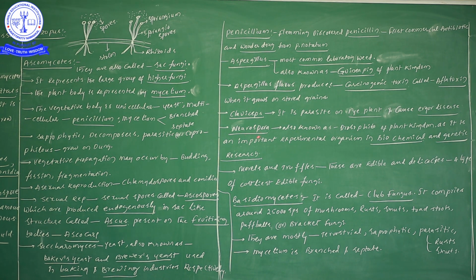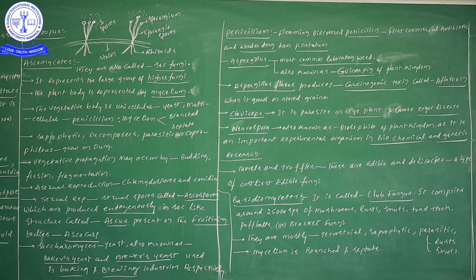Next, Neurospora. It is also known as the Drosophila of the plant kingdom. It is an important experimental organism in biochemical and genetic experiments.